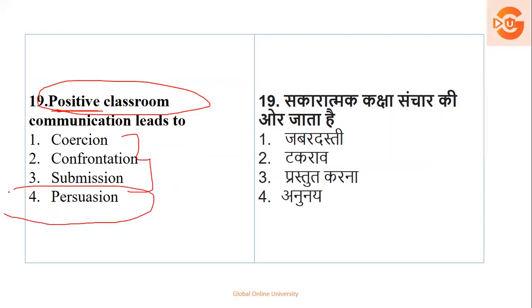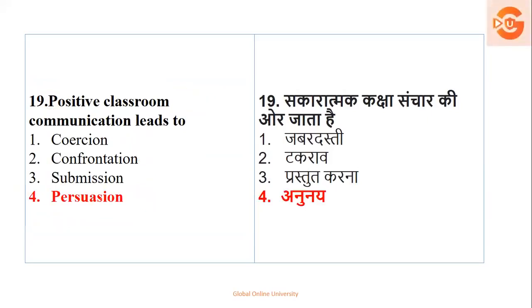It always leads to persuasion. Ensuring that you persuade your child either to create an interest in the subject, interest in studies, interest in their overall personality development. So positive classroom communication always shows the characteristics of persuasion. That is option number 4, your right answer.